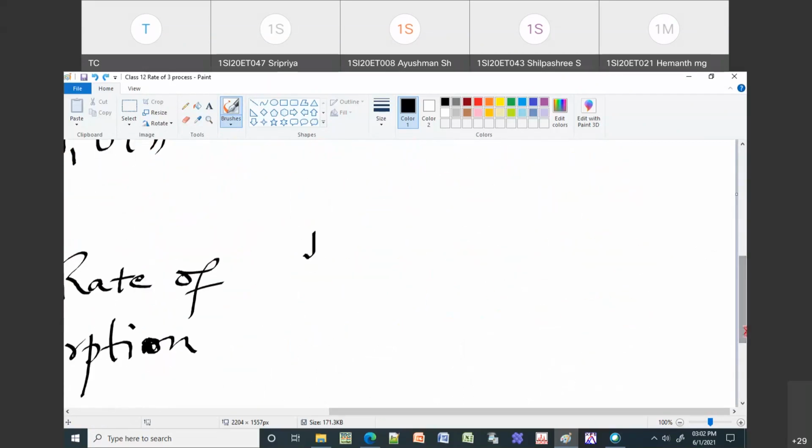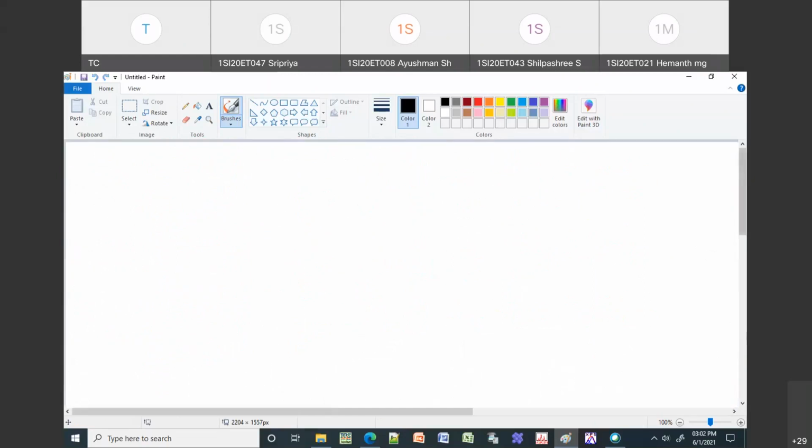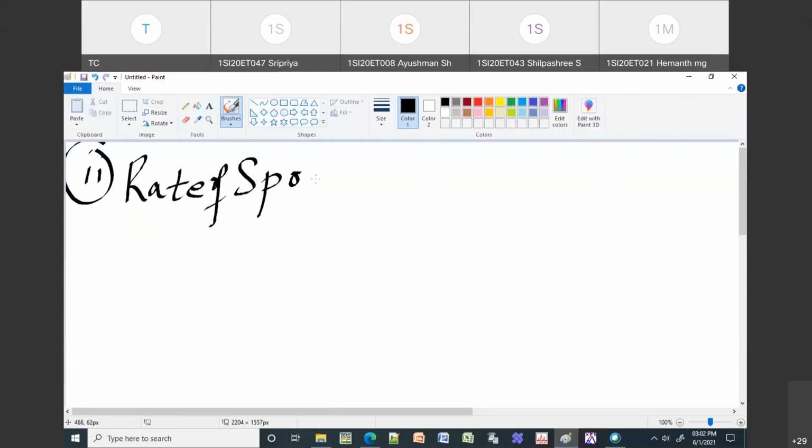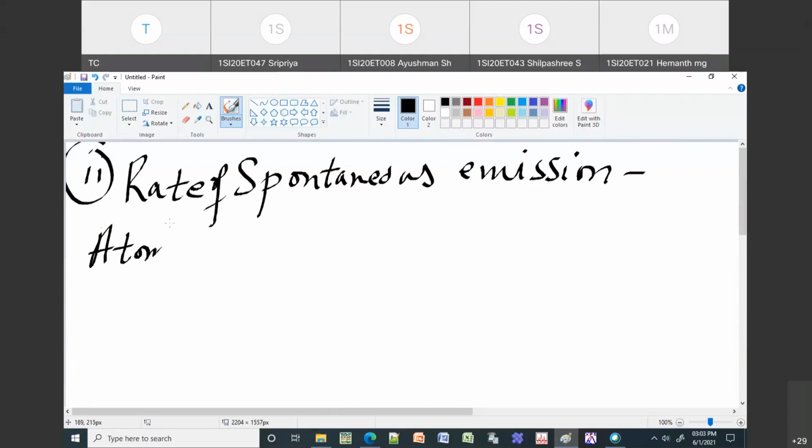So now I will take the second one. What is the second one? Second one is spontaneous emission. So rate of spontaneous emission. What is your spontaneous emission? Spontaneous emission refers to the process of an atom which is in excited state going to ground state by giving out some photon.